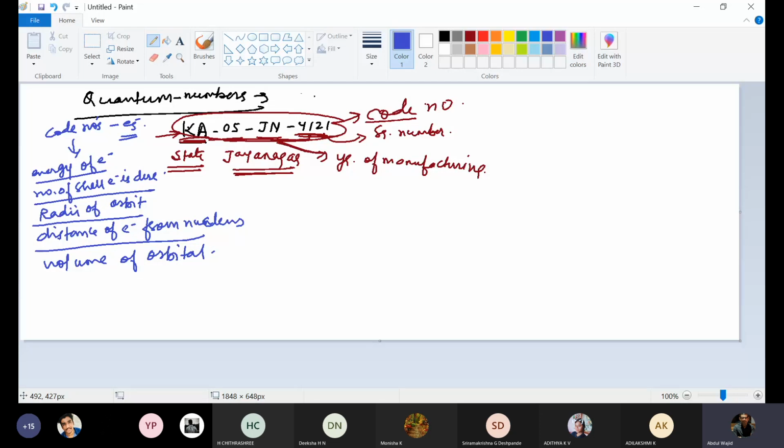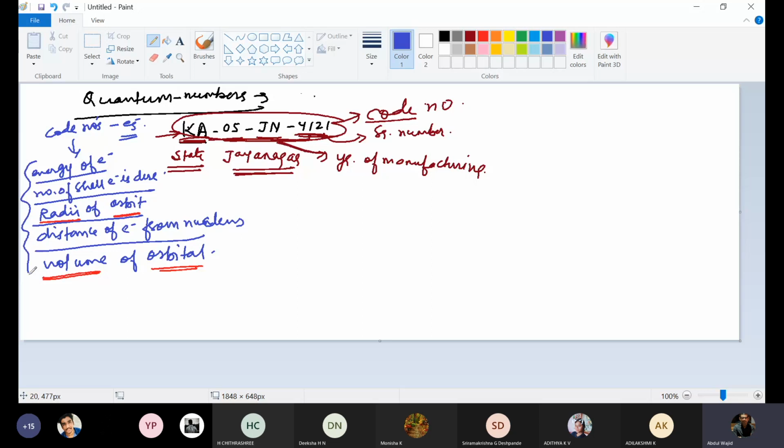Orbit, you have written radii, because orbit is one dimensional and radii is also one dimensional. Orbital is three dimensional, so volume will also be three dimensional. So orbit can't have volume and orbital can't have radii. Radii of orbit and volume of orbital.